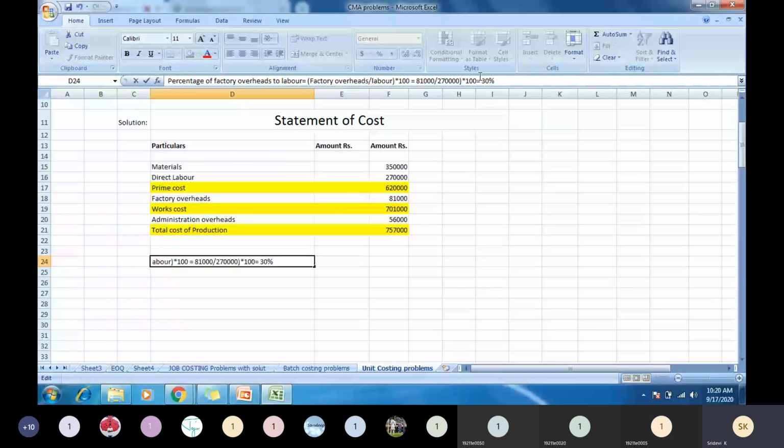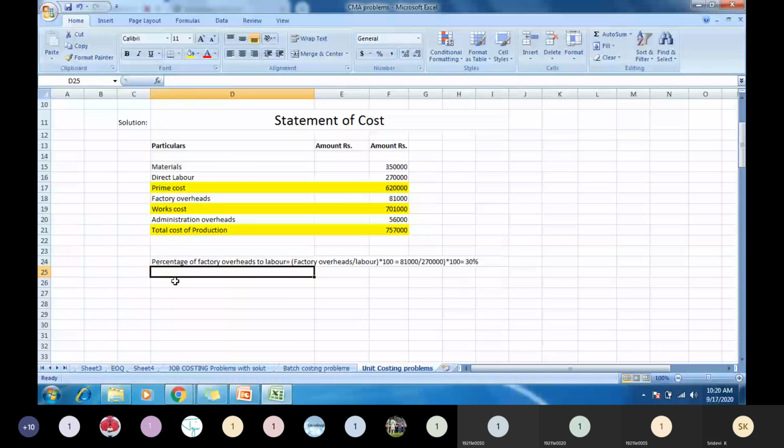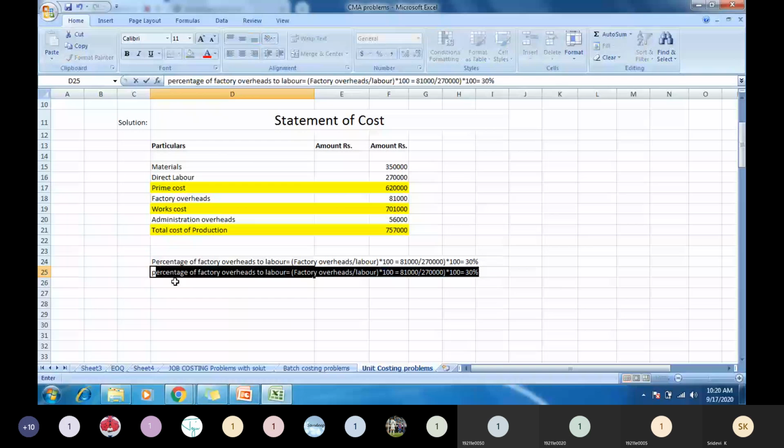And in the same manner, you calculate the percentage of administrative overheads. So administrative overheads should be calculated on works cost. Ratio between these two, works cost and the administrative overheads.